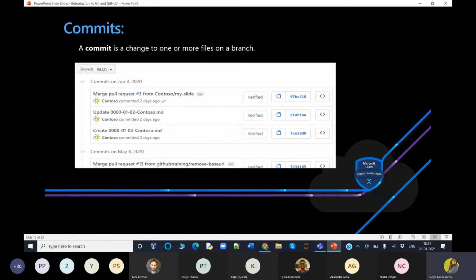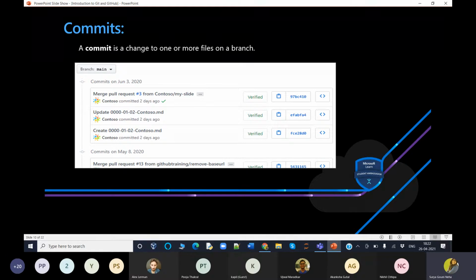So that is it about branches. Now let's dive into commits. A commit is a change to one or more files on a branch. Every time a commit is created, it is assigned a unique ID, like every student has a unique ID number in your college.